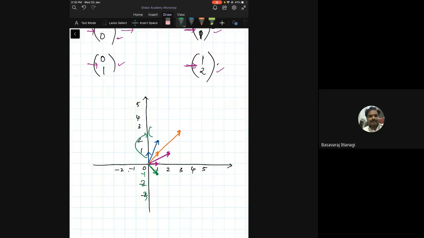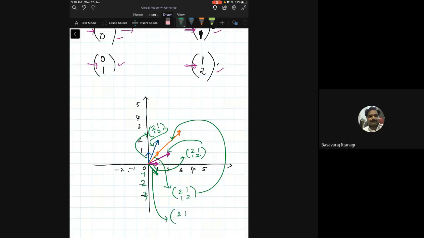So what is happening? This vector, if you put it into 2, 1, 1, 2, you end up getting this vector. This vector, if you put it into 2, 1, 1, 2, you end up getting this vector. And this vector, if you put it into 2, 1, 1, 2, you will end up going back to the same vector.